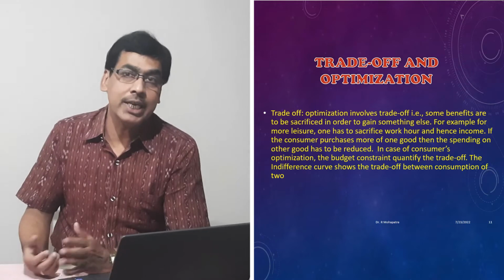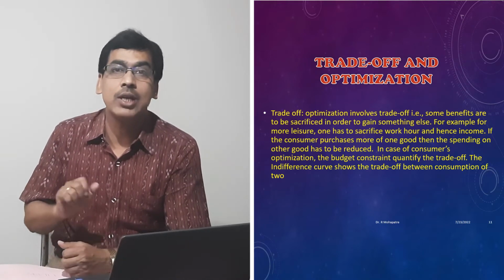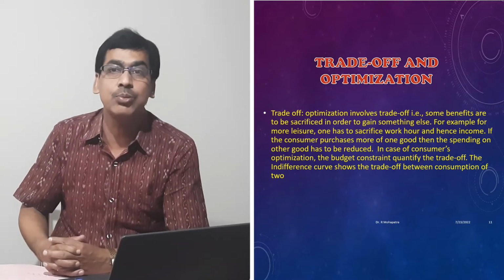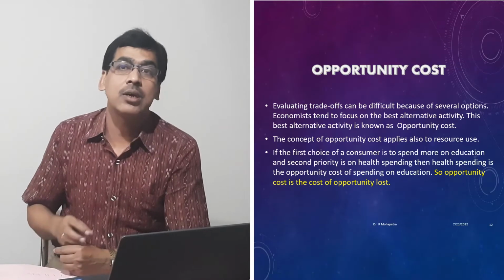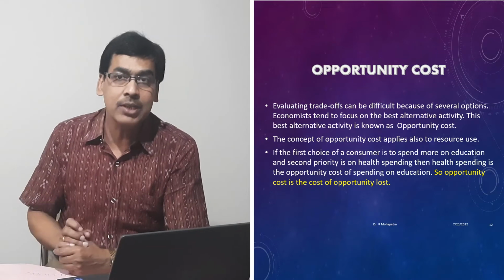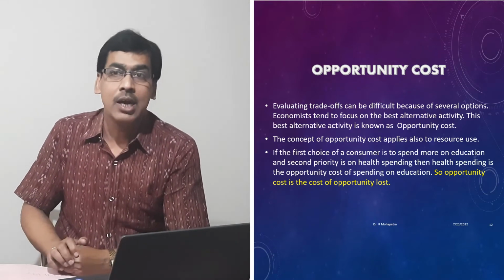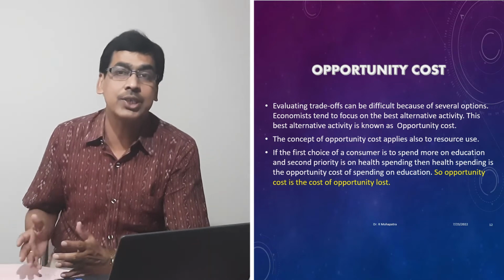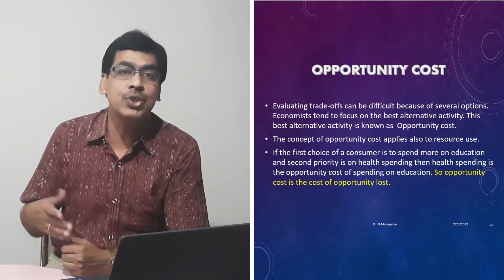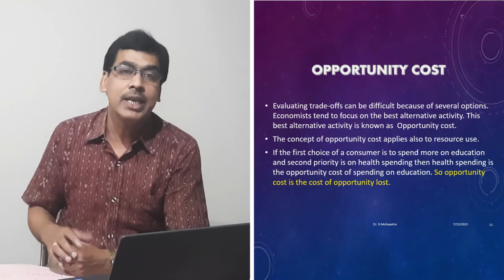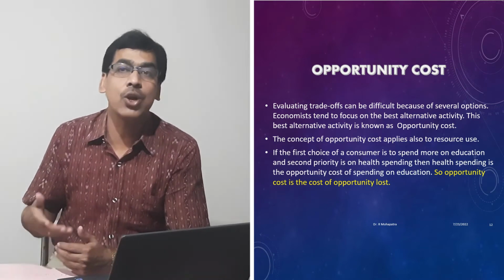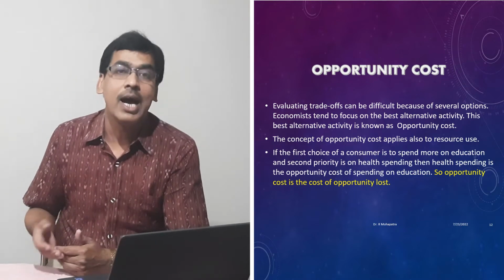Then when we discuss this central problem, the important concept that comes is called trade-off. So the three basic questions are what to produce, how much to produce, and for whom to produce. One concept is the trade-off, or the opportunity cost. As Milton Friedman, the Nobel Prize economist, said, there is no such thing as a free lunch. That means whatever we want, we have to sacrifice something to get it. In order to get something, we have to sacrifice something. So this is nothing but the trade-off, which economists name the opportunity cost.